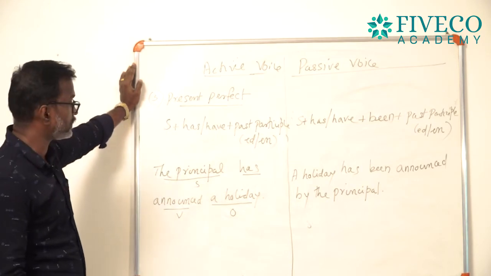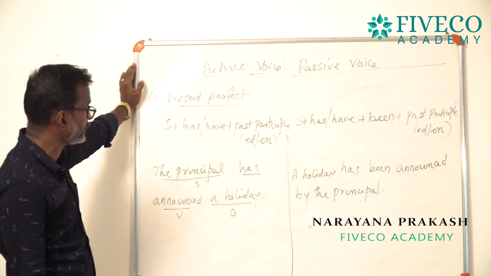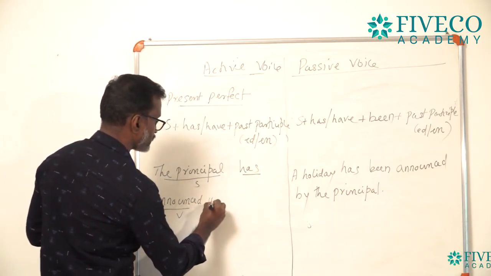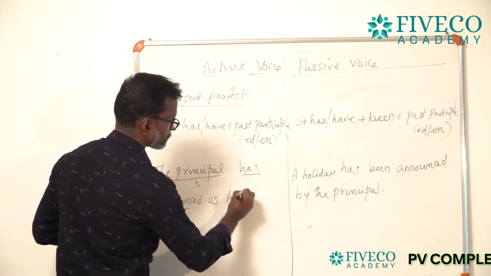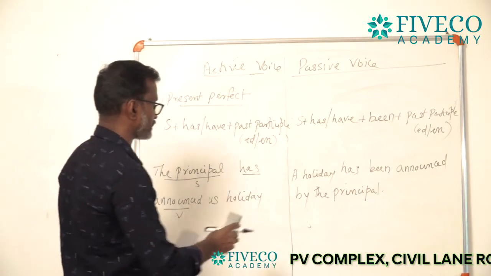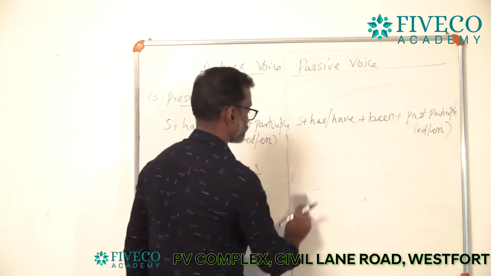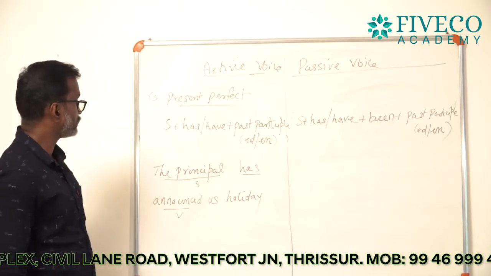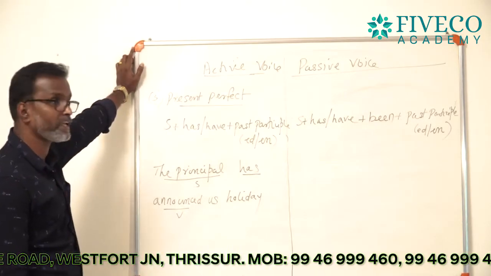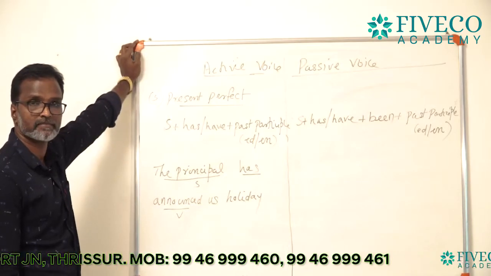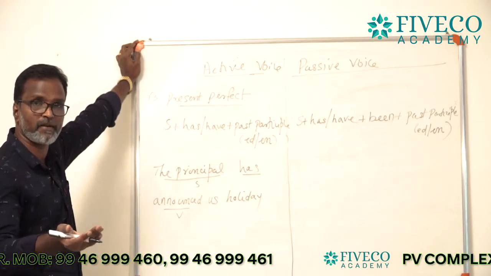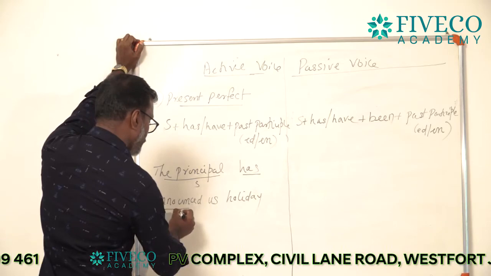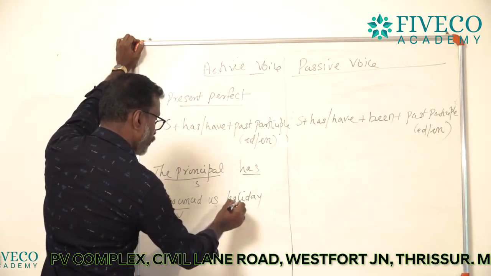So, I am going to give this same sentence in another way. The principal has announced us a holiday. Okay, this is another sentence. We are going to study another step. The principal has announced us a holiday. So, what happened? You do the first step, subject, verb and object. Here the principal is the subject, has announced is the verb, and us a holiday.